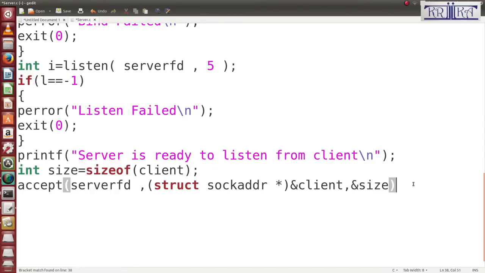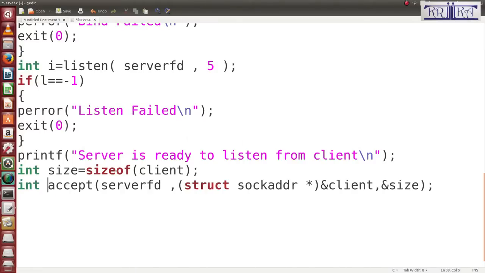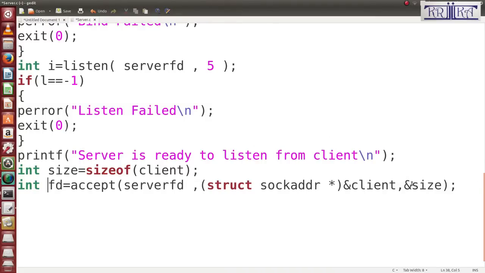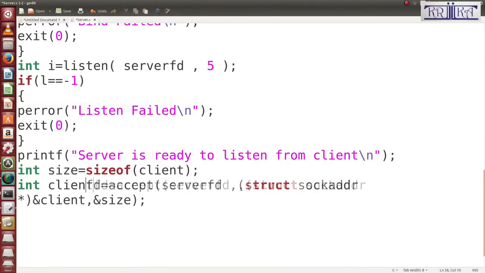Then the question: what does the accept function return? The accept function returns one new FD. That is called the client side FD, which you can use to connect to the client machine. That means this FD returned by the accept function can communicate with the client.